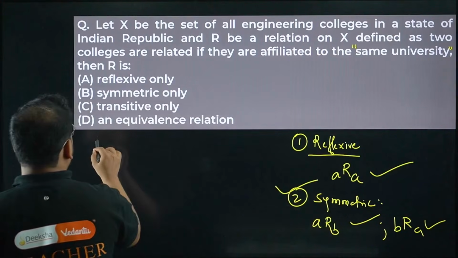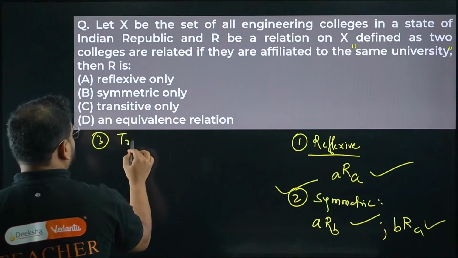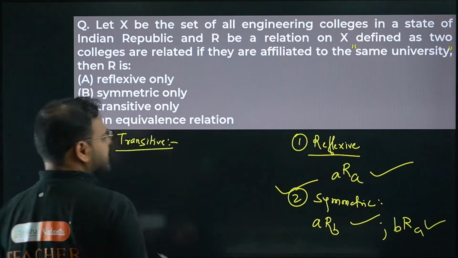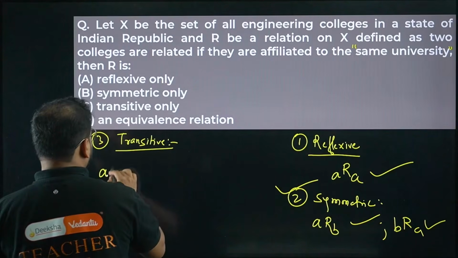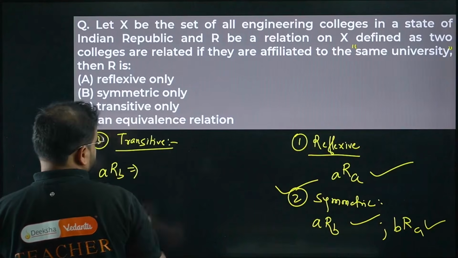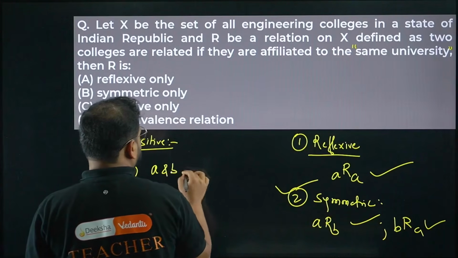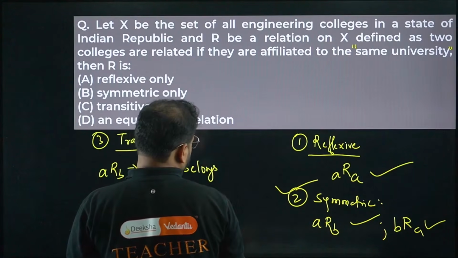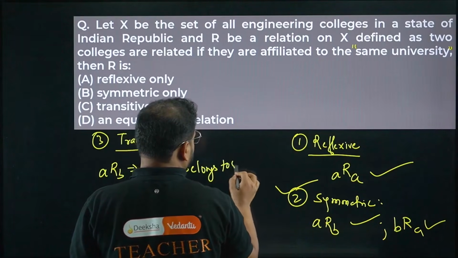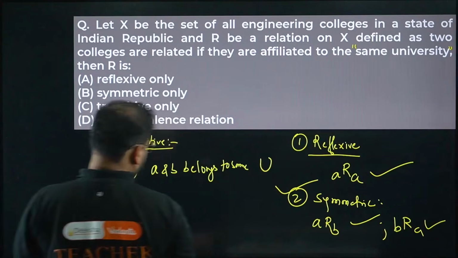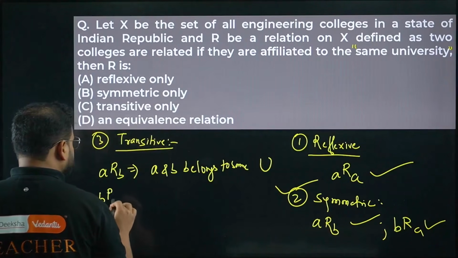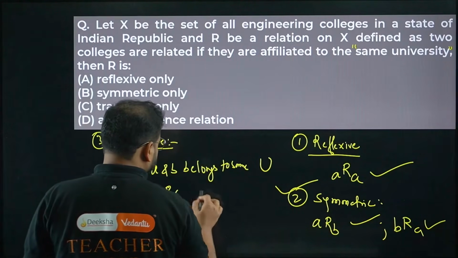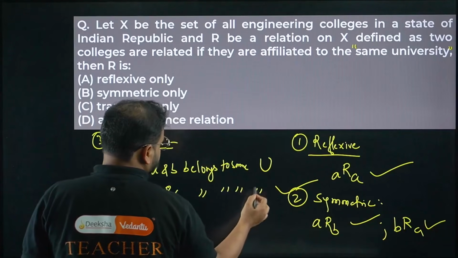Check for transitive now. If I write here ARB, it implies A and B are affiliated to the same university. And BRC means B and C belong to the same university, right?